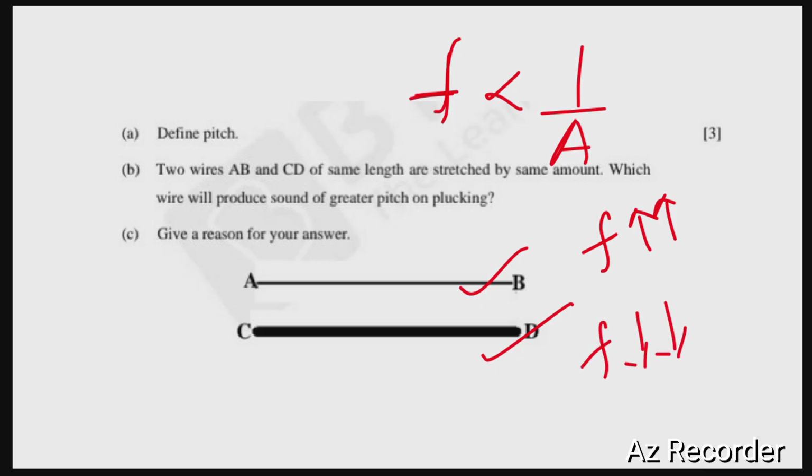Since we know that the pitch of a vibrating or stretched string depends upon frequency, we now can conclude that since the frequency of the wire AB is more, it will produce a note of higher frequency or higher pitch. Since pitch depends upon frequency, and the frequency of the wire AB is more, it will produce a sound of higher pitch on plucking.